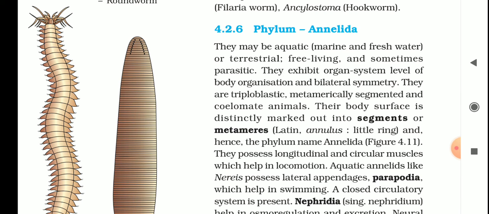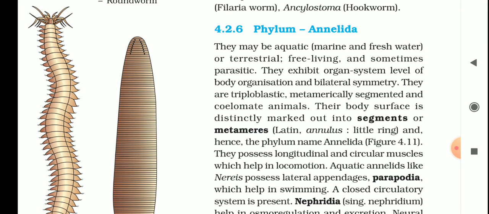The body surface is metamerically segmented, with many segments inside the body of Nereis and leech. Annelida means little rings are present in the body. They possess longitudinal and circular muscle which help in locomotion. Aquatic annelids like Nereis possess lateral appendages called parapodia that help in swimming.